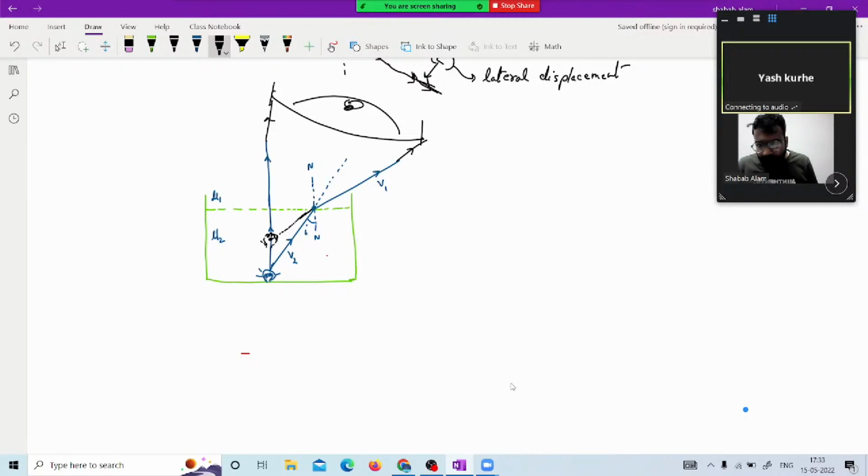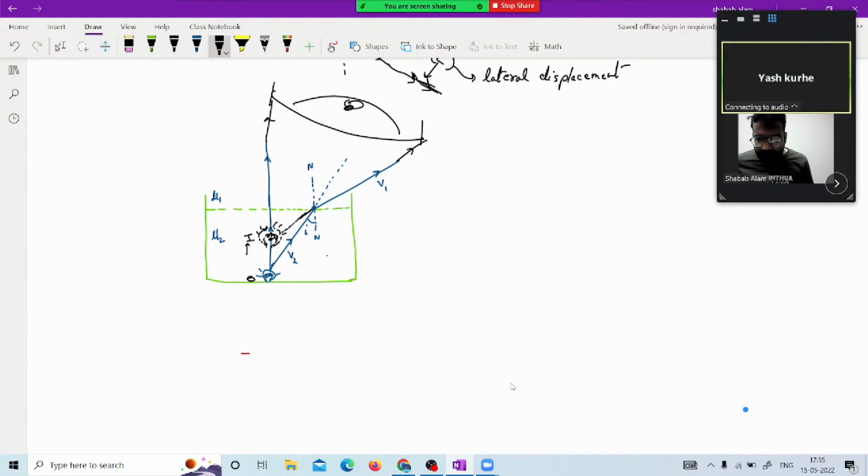So our eye says that here is the object, but that is actually the image. How it says? By reproducing the received rays back in the same path, and it produces those rays straight wherever the two received rays first intersect. That is the location perceived by your eye. So that is the location of your image, and the object we very well know actually is here. So o is object, h is image.